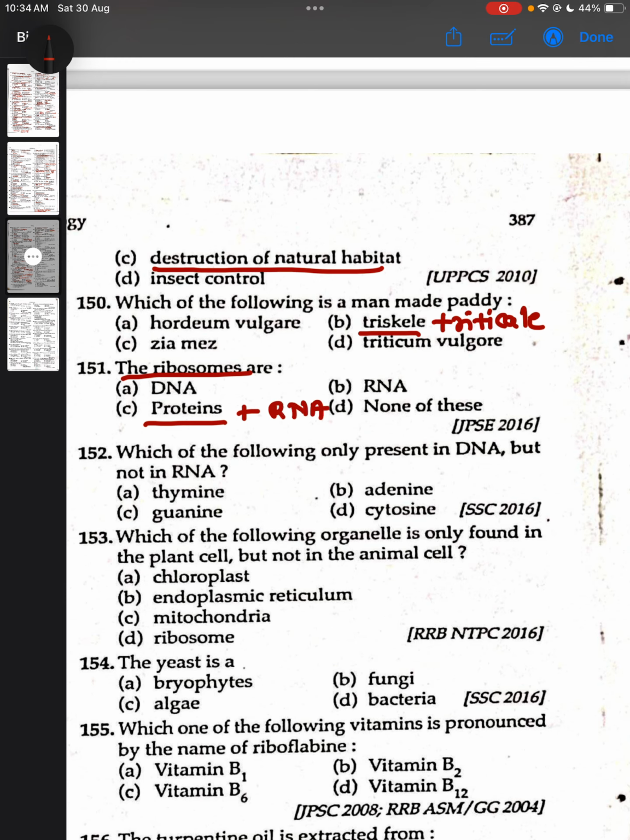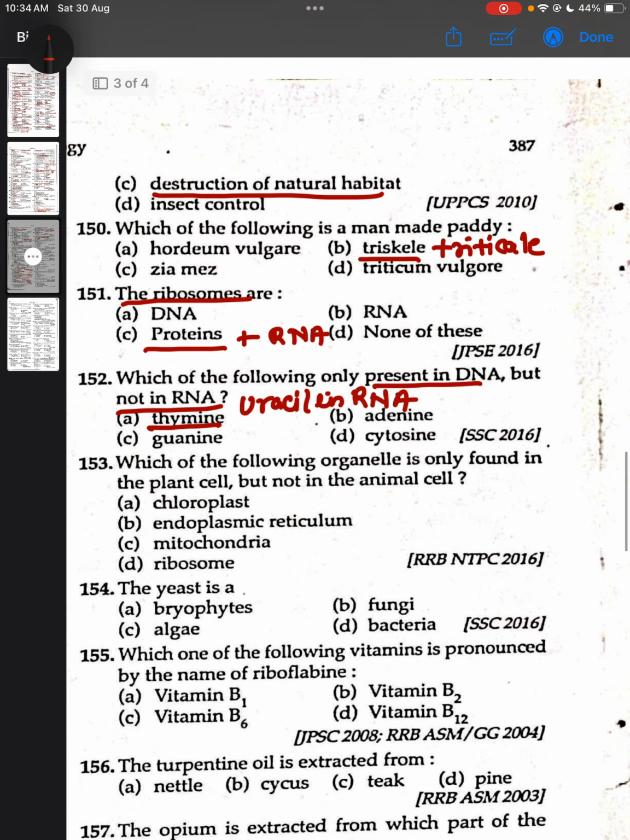Which of the following is only present in DNA but not in RNA? Correct answer is thymine. Thymine is present in DNA, but it is replaced by uracil in RNA.